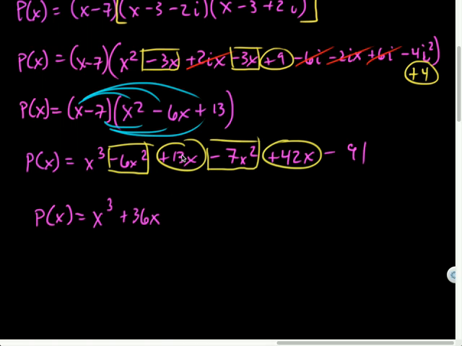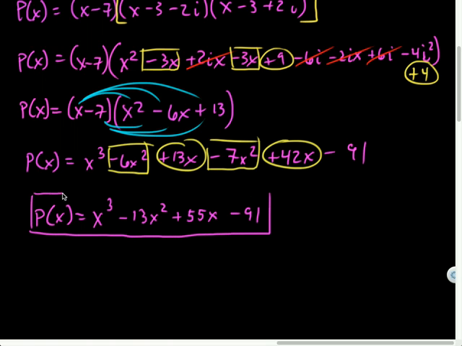Let's see. I just combined that wrong, guys. That's not 36x. Negative 6x squared and negative 7x squared is going to be negative 13x squared. Silly me. And then 13 and positive 42 combine to be 55x minus 91. So that's how I can find a polynomial function that had those particular zeros.